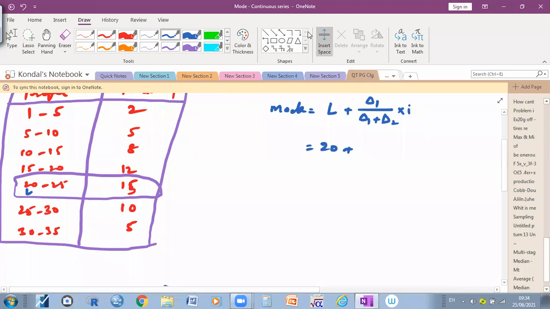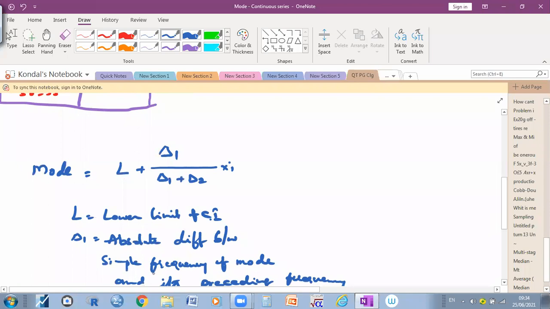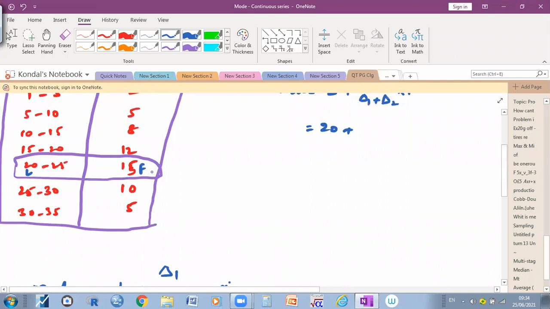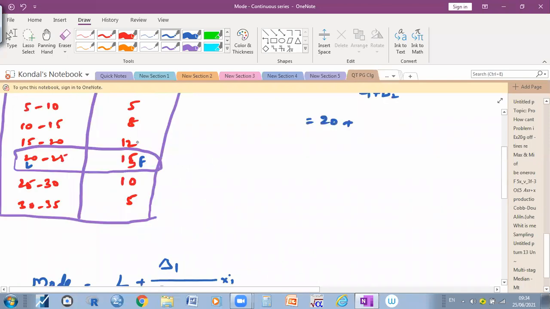So here you can take delta 1. What is delta 1 here? What is the meaning of delta 1? Here, see, the absolute difference between the simple frequency of the mode and its preceding. So the simple frequency, how much is it here? Simple frequency and its preceding value. That is, what is the value before it, what is there before that? 12.